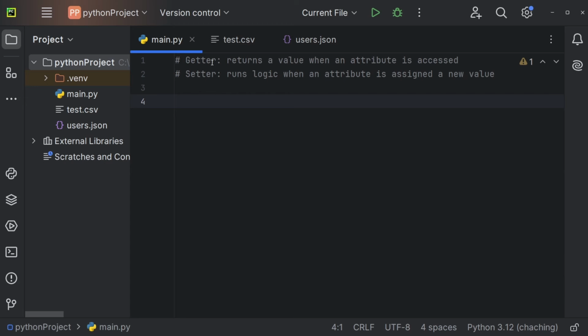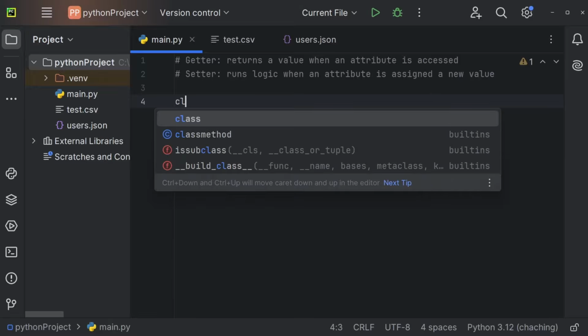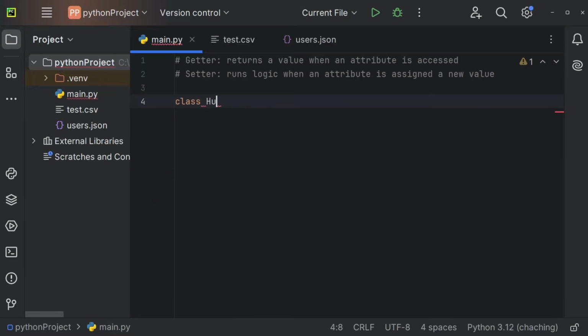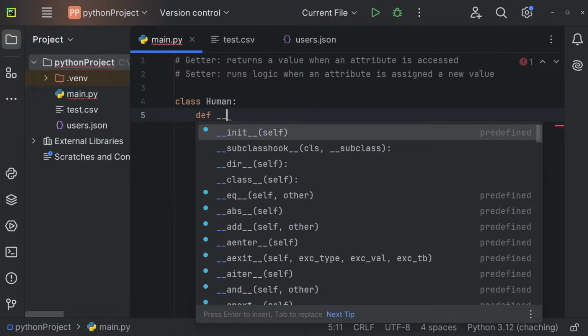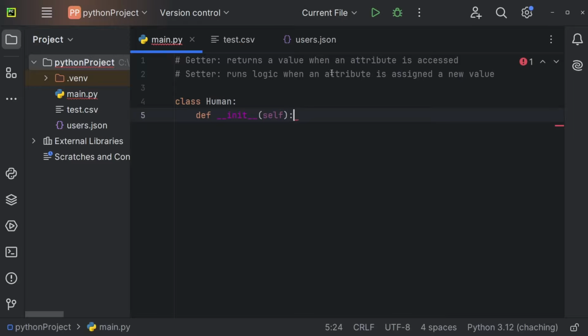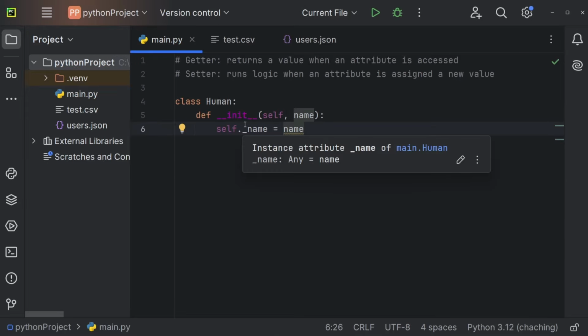Let's now understand getters and setters in Python. And in order to do so, let's again create a new class, and that one could be the class Human once again. Again, we are going to def our init constructor, and we're also going to add a name right here. And now we are again going to say self._name is going to be equal to name right here. And this here again is marked as private, so we should not touch this from outside.